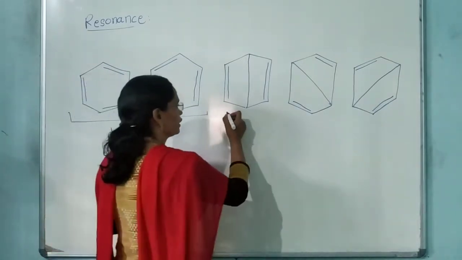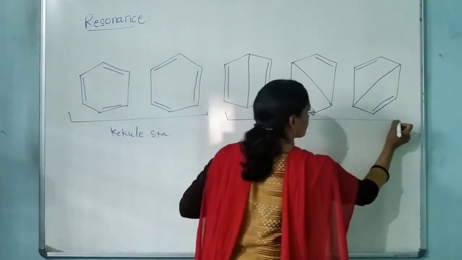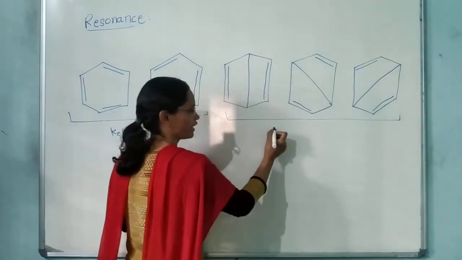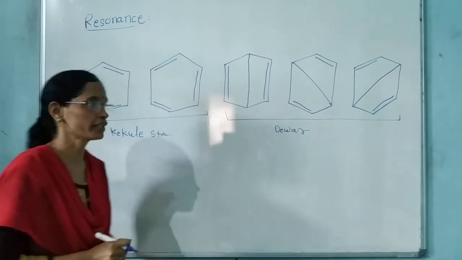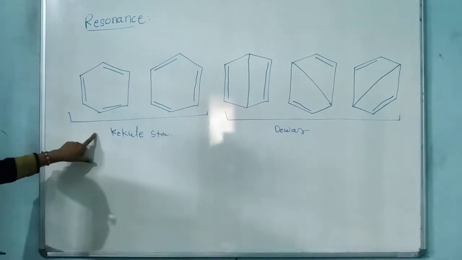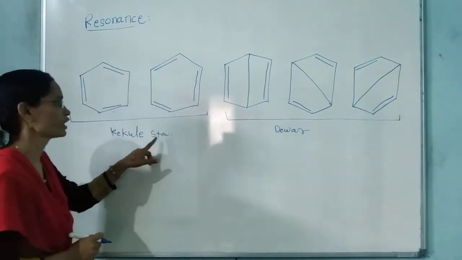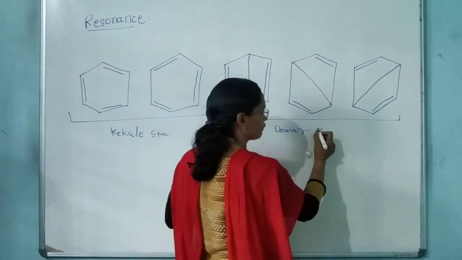These three structures of benzene are called Dewar structures. These structures are given by the scientist Dewar, and these two structures are given by the scientist Kekulé. These are the Dewar structures.